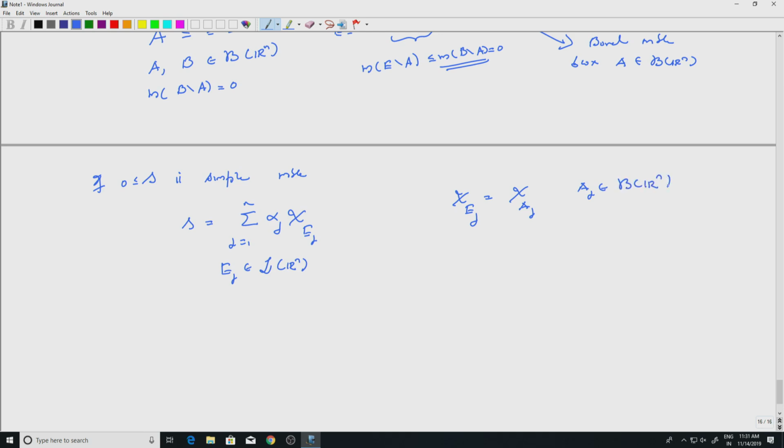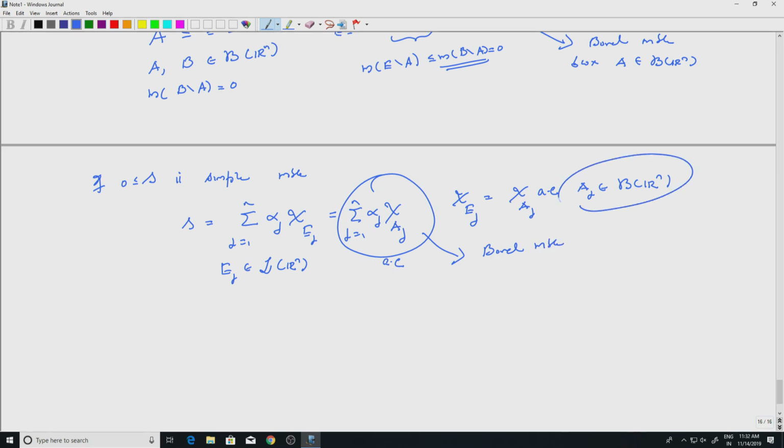So this would be equal to the summation j equal to 1 to n of alpha j chi A j almost everywhere, because they differ only on a set of measure 0. But this is Borel measurable. This is a simple function which is Borel measurable, because the sets A j are in B of Rn. I am taking the linear combination of such things, so they are Borel measurable. So for simple functions also we have something which is Borel measurable.